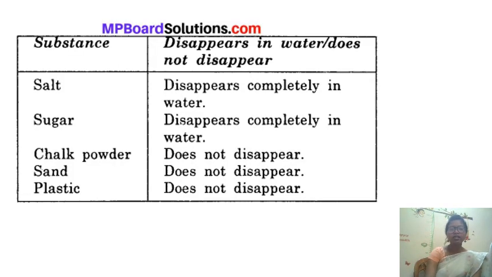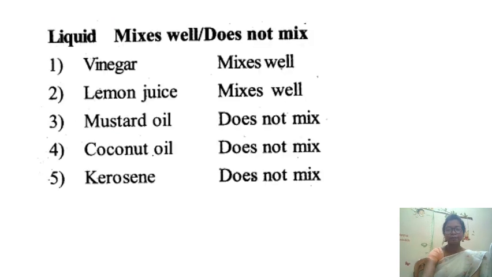You can see here some examples that disappear completely in water. Salt disappears completely in water. Sugar disappears completely in water. But what about chalk powder? It does not disappear. Sand does not disappear. Plastic does not disappear. So some dissolve in water, some do not dissolve in water easily.